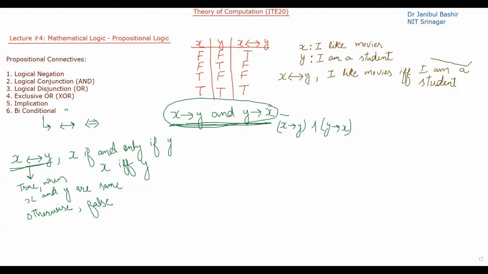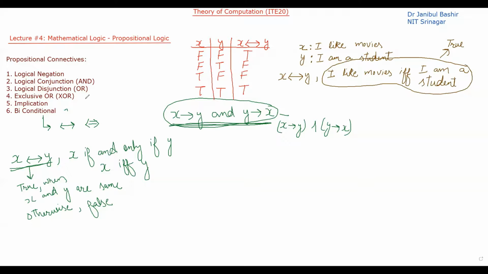So that means this particular statement is true. When will it be true? It will be true if both are false. When will both be false? These both will be false when I don't like movies and I am not a student. Or both are true. Both are true means I like movies and I am a student. Okay, then only this particular statement will be true. So this is about the bi-condition.